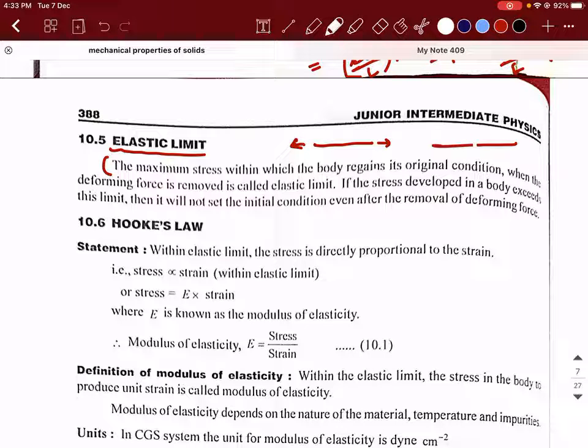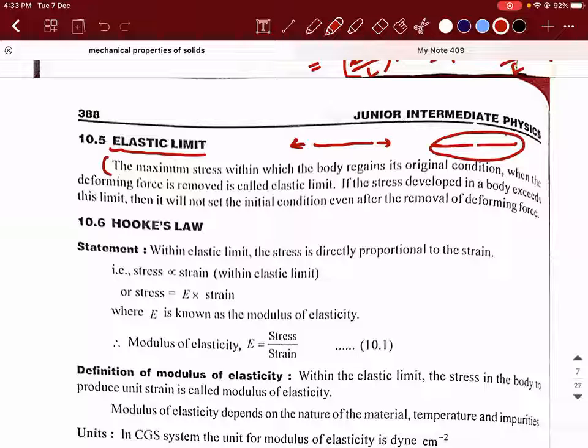Have you ever observed that? If not, you can do an activity and see. It becomes white if you try to pull it beyond a certain limit. Beyond that white line, if you try to pull, what will happen? It will break. That's called the breaking point. When it breaks, obviously it can't regain its original shape. So there will be a particular limit before this white line is produced. Am I right?